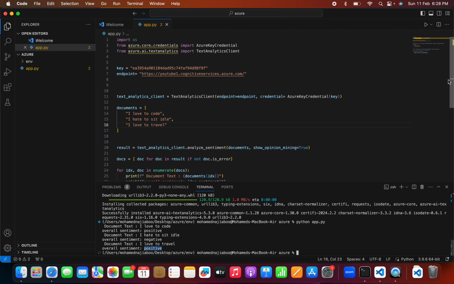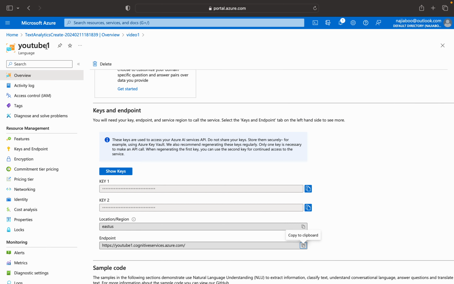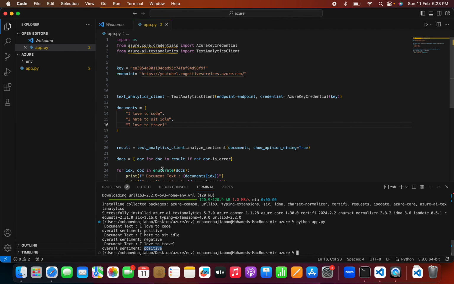Okay, here let me summarize this. What we have done, we have created an Azure account, and in that Azure account I have created a language service. So for the language service, we need to get two things. One is the endpoint and the other one is a key. Okay, now after that we have installed a client package for this. Azure AI Text Analytics is the package name that we have used here. Okay, using that we have created a client object, then we passed the documents to it. Okay, this is as simple as that.